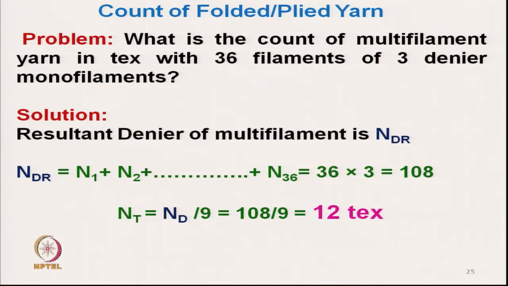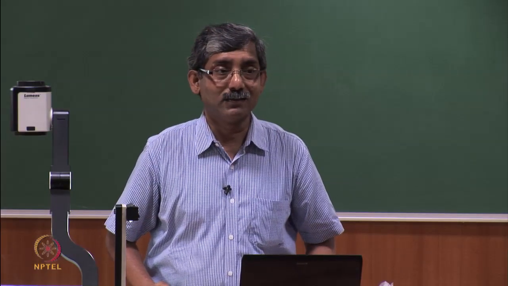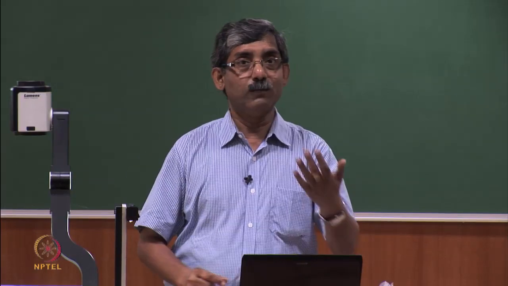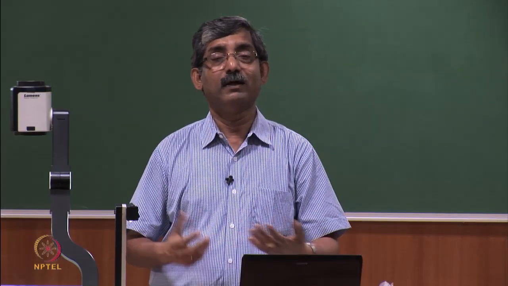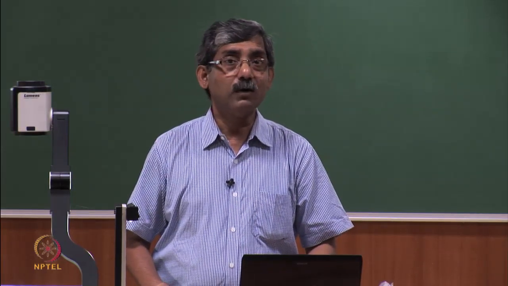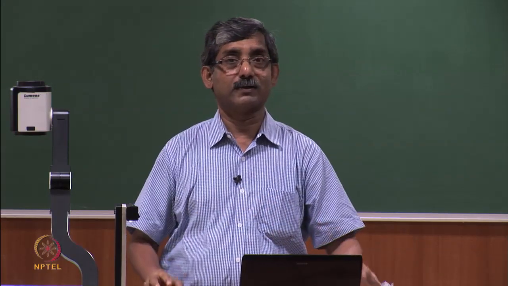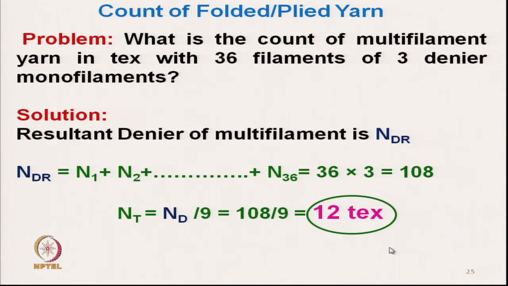So we can always convert this, because people would like to know the count in terms of tex just for comparison. We may get the yarns or filaments in different count systems, but people always would like to know it in a standard system just for comparison. This is the 12 tex count.